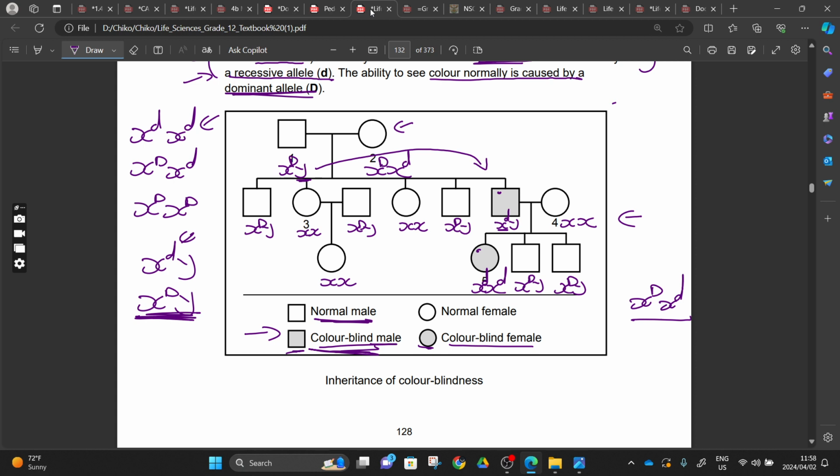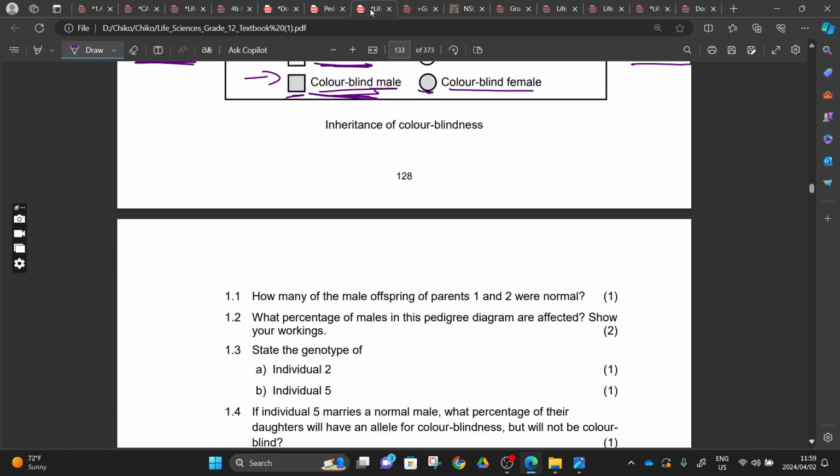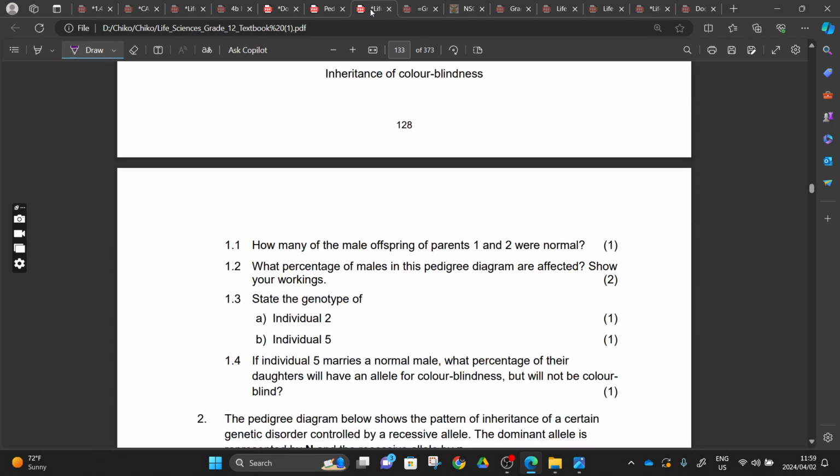Or you might find that when you are interpreting this pedigree, the questions they are bringing you are not concentrating on you interpreting all things at once. Like here 1.1, how many of the male offspring of parent 1 and 2 were normal?